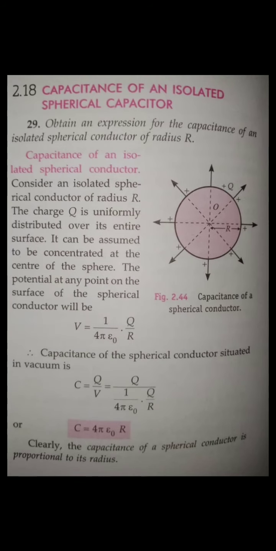Now just assume 1 meter of radius. What does that mean, guys? Diameter is 2, so you just assume a sphere of diameter 2. How big is the sphere? So we know the value of epsilon naught, 8.85 × 10^-12, and 4 pi times r, where r is 1 meter. So see, this is coming in terms of 10^-12. So the capacitance is very less.